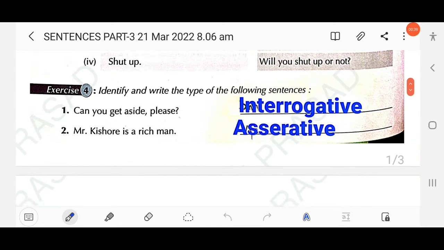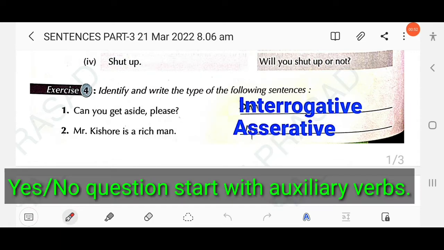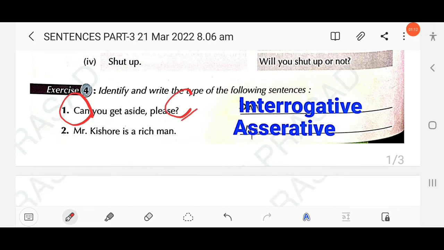Identify and write the type of the following sentences. The first one: Can you get aside please? You know yes-no questions start with an auxiliary verb. Here 'can' is used, and at the end of the sentence there is a question mark. So this is an interrogative sentence, not imperative.